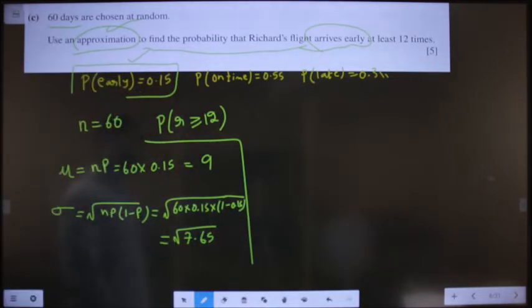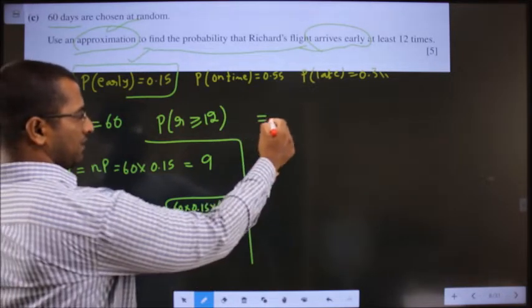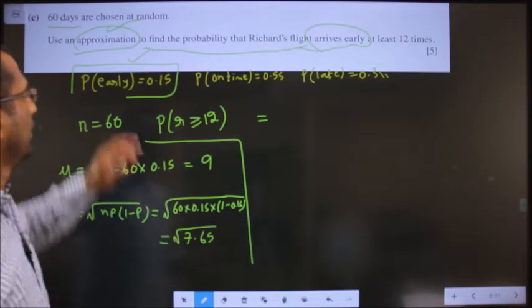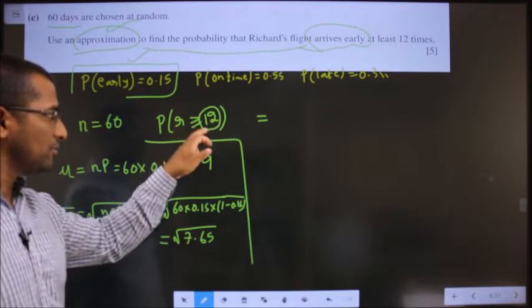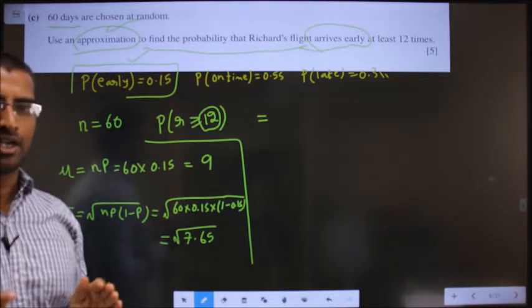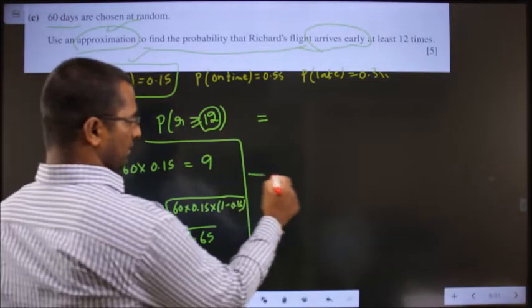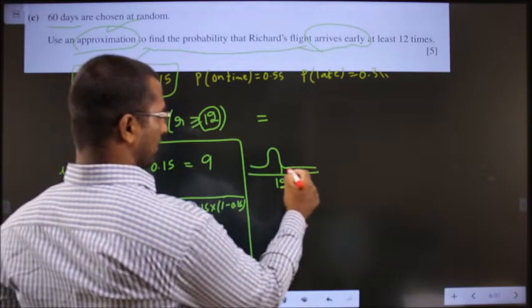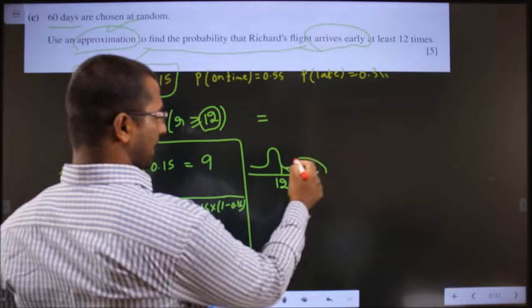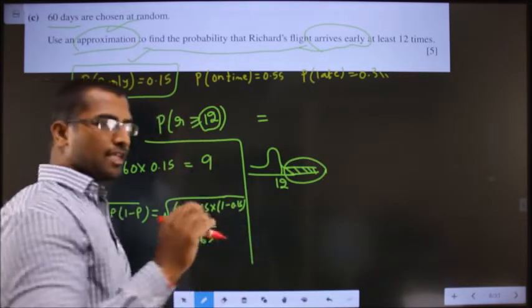Once we got the mean, whenever we approximate, I should either add 0.5 or subtract 0.5 from that number. How do we decide that? I need greater than or equal to 12, so this area I need here, and the equal to sign is present.